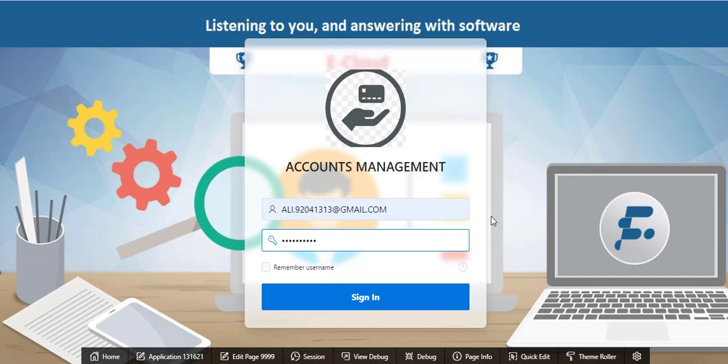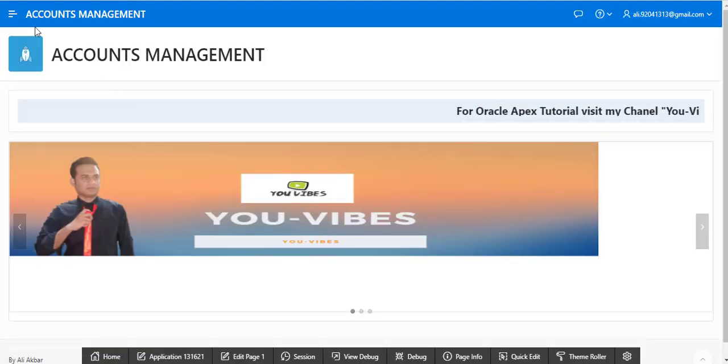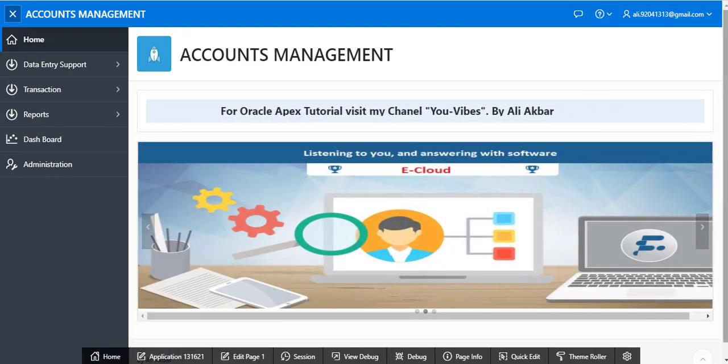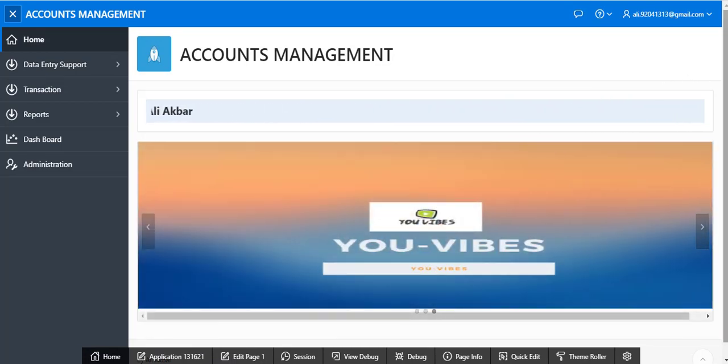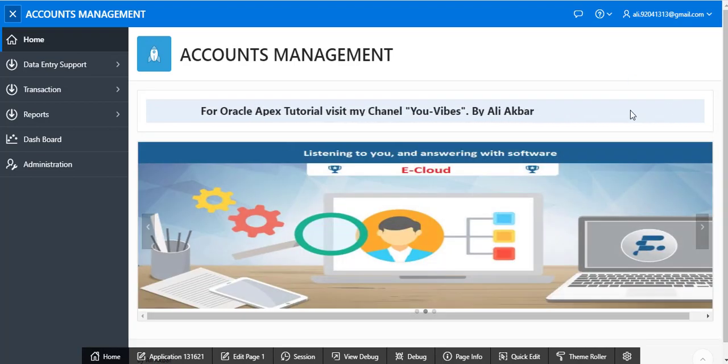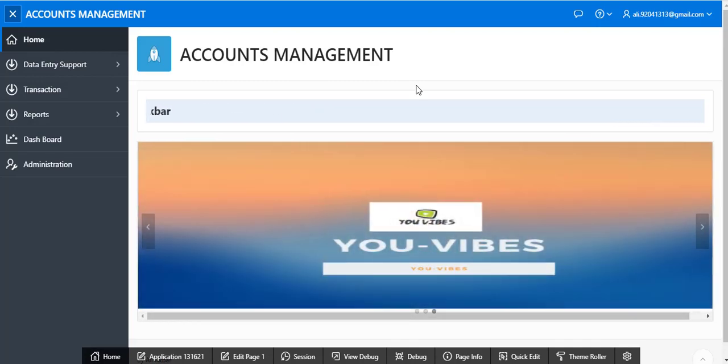I will demonstrate in the next video how to change the login page image. Just press sign in. You can see here you can set a slider as well as auto skip. You can put any number of pictures. I'm creating here. You can set a marquee, like you're working on an actual real web application.